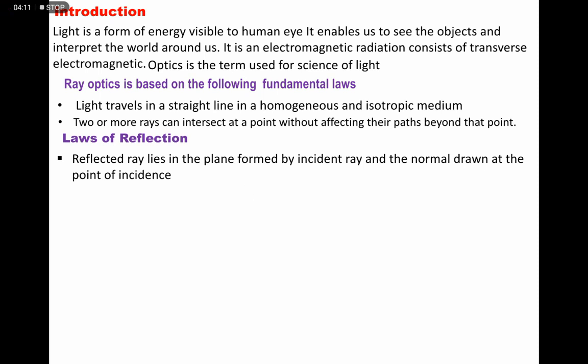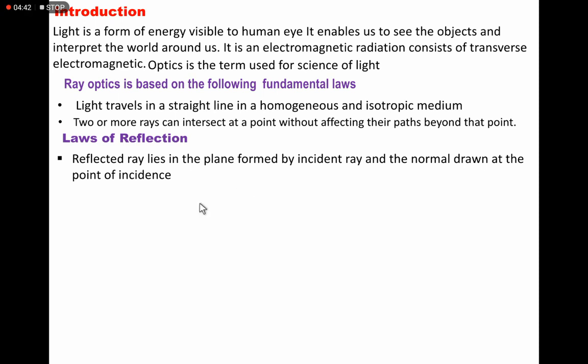So in reflection, the reflected ray lies in the plane formed by the incident ray and the normal drawn at the point of incidence. See, incident ray, reflected ray and normal lie in the same plane.